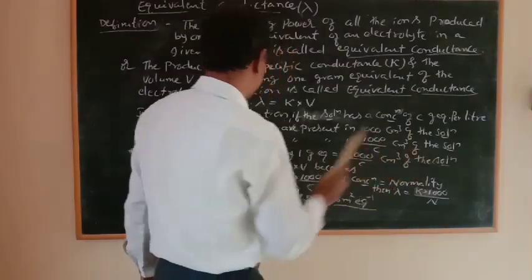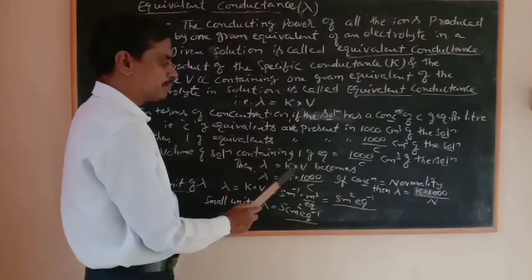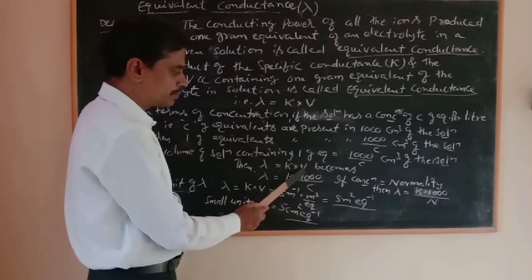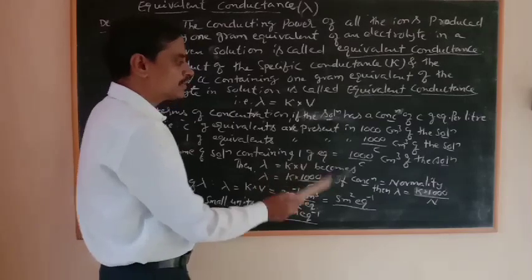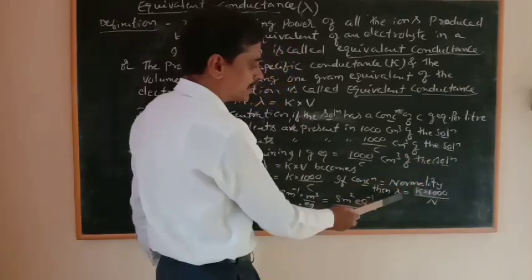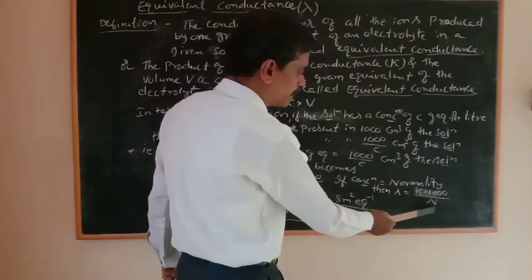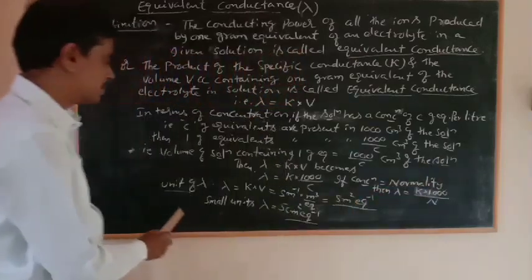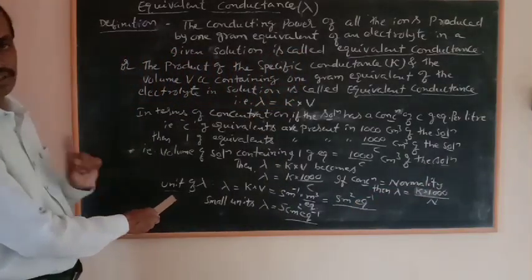Then lambda is equal to kappa into V becomes lambda is equal to kappa into 1000 by C. If the concentration is taken in terms of normality, then lambda is equal to kappa into 1000 by N, C being replaced by normality N.